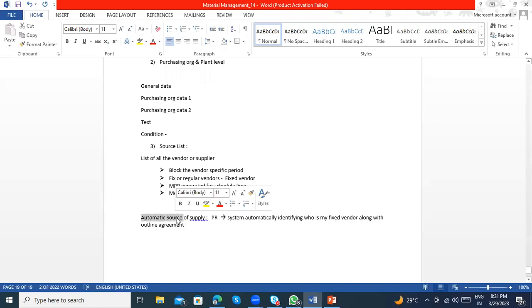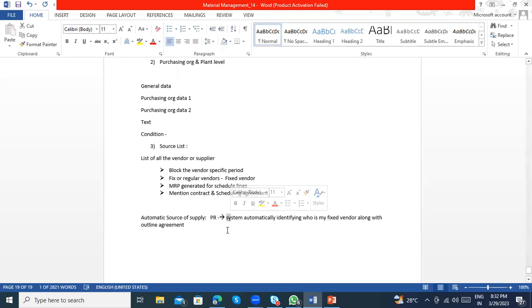If we activate this source of supply functionality, the system automatically proposes from the source list who is my fixed or regular vendor. It will update in the purchase requisition.